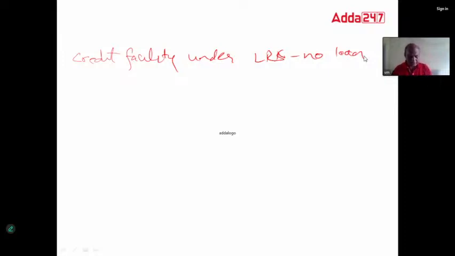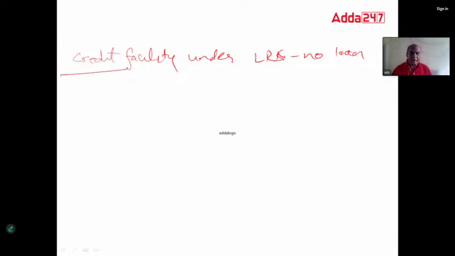Credit facility under LRS for capital account transaction. What is the credit facility under LRS? Credit means loans. No loan is allowed. Remember, no credit facility is allowed under LRS. That's strictly given. Under LRS, you can't give any guarantee, any credit facility, anything.